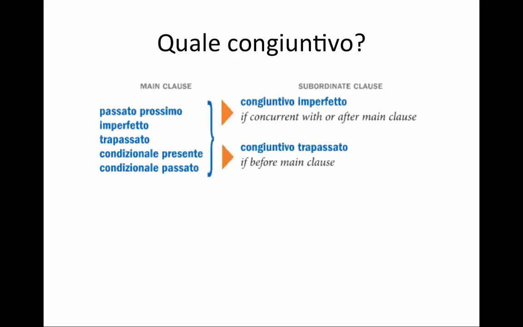Let's look at the rule. I have many options here for the main clause. It could be any of the past tenses, or it could be any of the conditionals, but still in the subordinate clause I only have two options. I can either use the imperfect for the action that's concurrent or subsequent to the main clause, or I can use the past perfect if the action is previous to the main clause. So in these situations I cannot go back and use the present or past subjunctive. So in every situation you only have two options. Take a look at your main clause, and that determines your two options. So you always narrow it down to two, and then you only have to decide whether it's concurrent or previous.